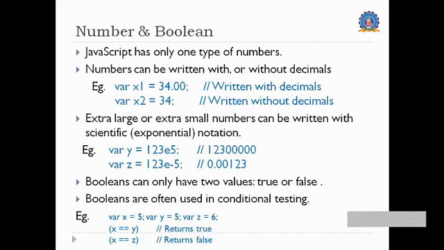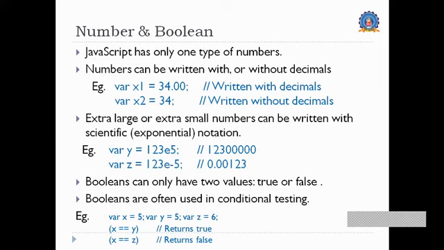And coming to another data type, the number and Boolean. The number can be designated either in decimal form or without a decimal form, as mentioned over here. Exponentiation is also possible: if the precision is large, at that time we will be using something like 10 to the power of something.